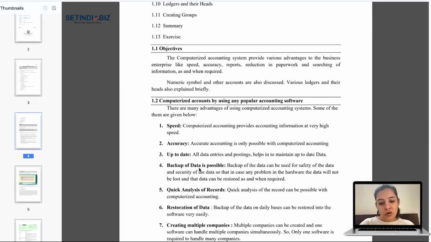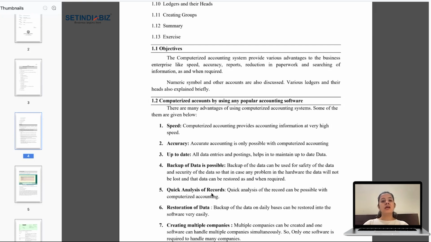Obviously, computers can also have mechanical errors, but it is quite possible to keep backups at different places, and it is easy to maintain backup of data, right? It is not time consuming. So backup of the data can be used for safety and security of the data, so that in case of any problem in the hardware, the data will not be lost and can be restored as and when required.